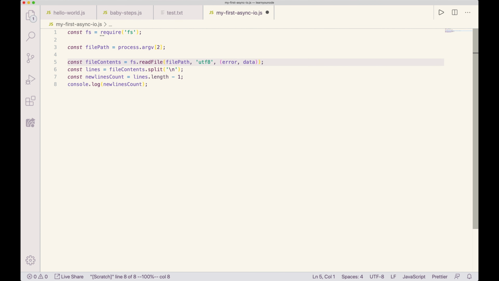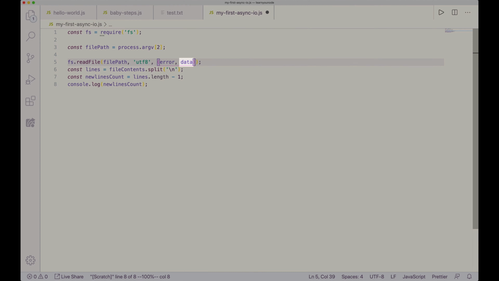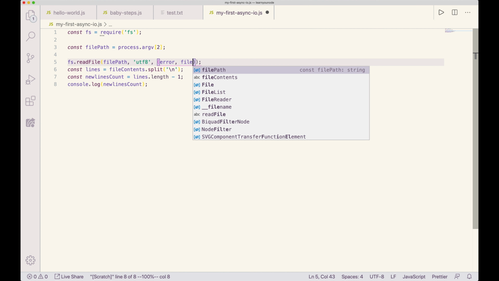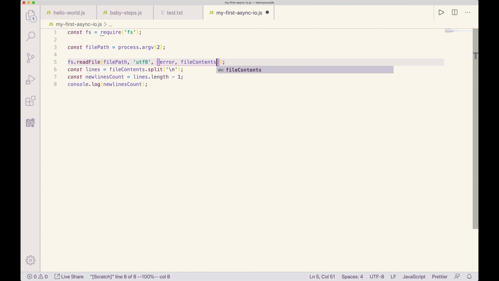And here's another point. Since we're not getting the return value out of this call, we're not really doing anything for ourselves by assigning it to this value. So I'm just going to call it. And instead of calling this data, that's a little too generic, I'm going to call that fileContents, because that's literally what will be coming out of it.